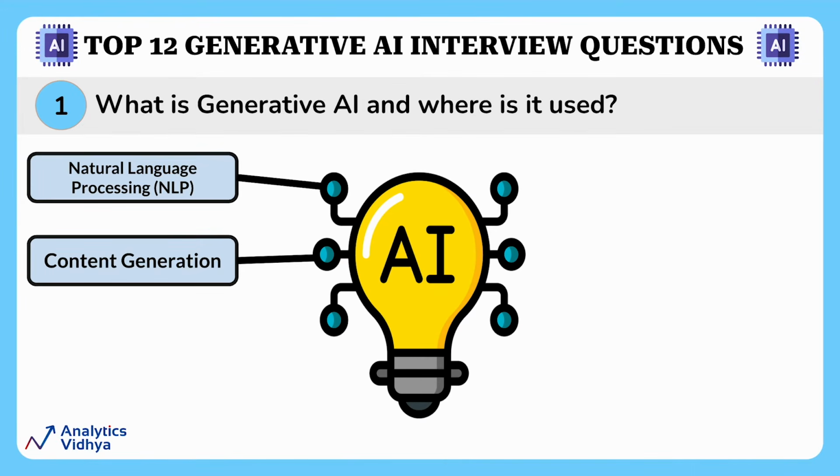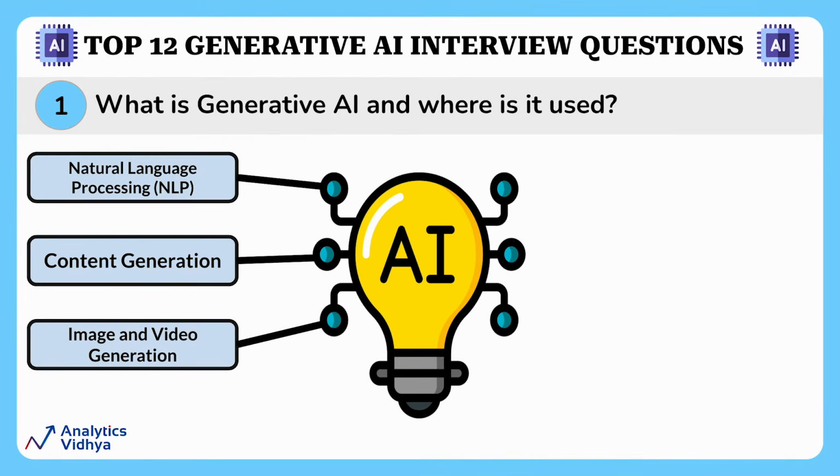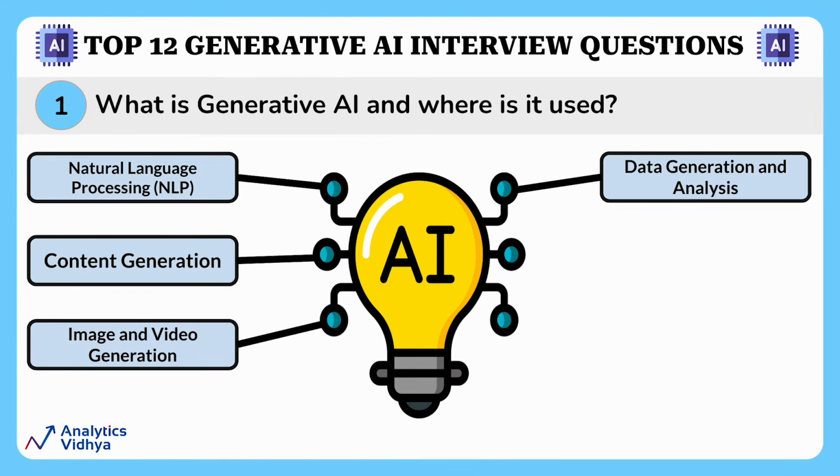Generative AI can create articles, stories, and even poetry. Nowadays, it is mostly used by content creators to assist in writing. Another popular use of generative AI is image or video generation. AI can generate very realistic images and videos. These are extremely valuable in fields like entertainment and design. Generative AI is also used in data science. Here it is used to create synthetic data for training machine learning models. And not just that, it can also analyze large datasets and give outputs.